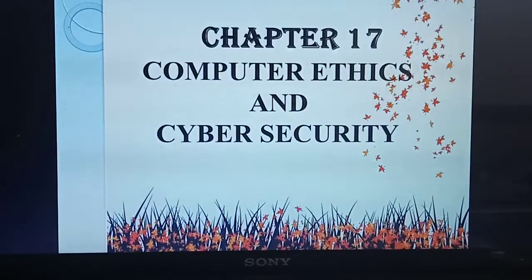Till the 16th chapter you have studied the programming language. Chapters 17 and 18 are full theory portions, and also very easy. You just need to know what concepts they are telling here. That's all. Always be interested in studying this subject.